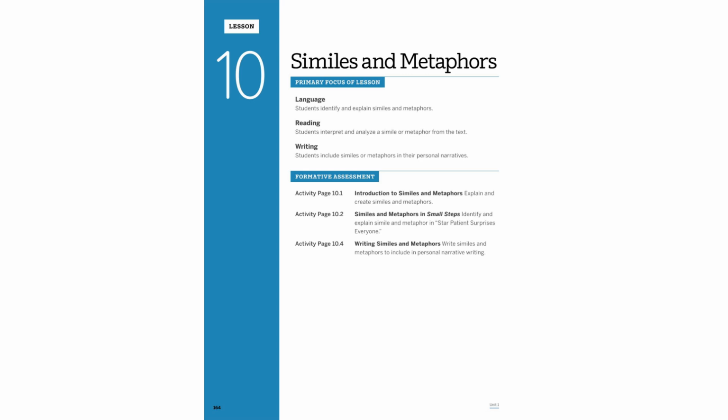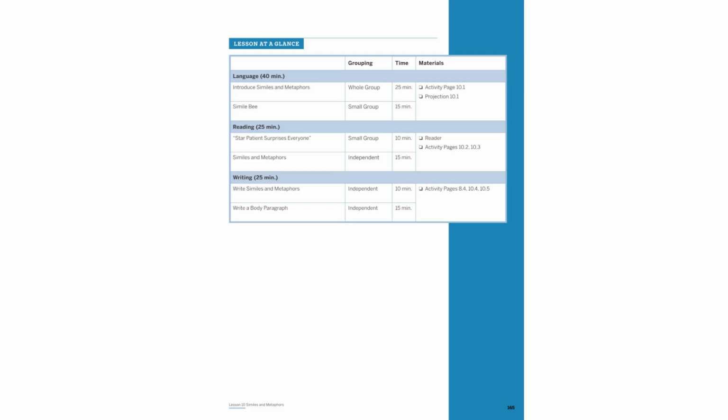Similes and metaphors enrich language by drawing vivid comparisons. Students will identify these figures of speech, analyze their use in Star Patient Surprises Everyone, and incorporate them into personal narratives. Through activity pages 10.1, 10.2, and 10.4, learners will explain, create, and write similes and metaphors, enhancing both comprehension and expression. In this lesson, we explore similes and metaphors.